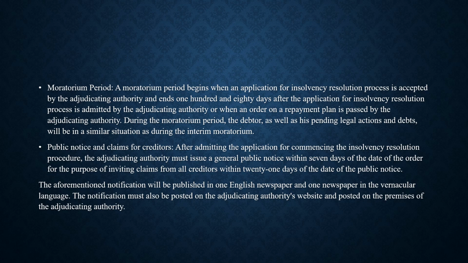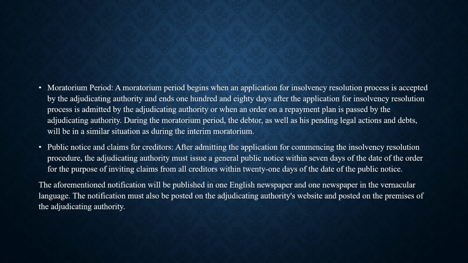After admitting the application for commencing the insolvency resolution procedure, the adjudicating authority must issue a public notice within 7 days of the date of the order for the purpose of inviting claims from all creditors within 21 days of the date of the public notice.